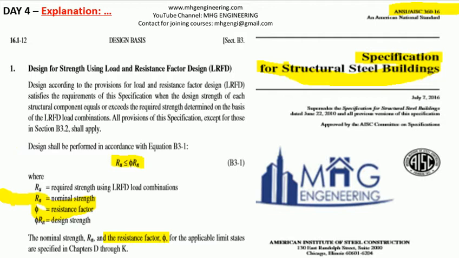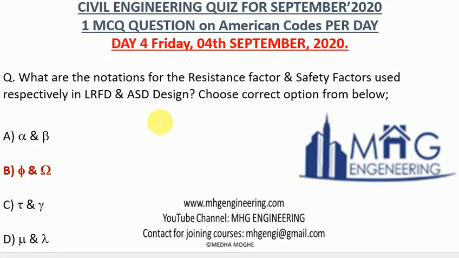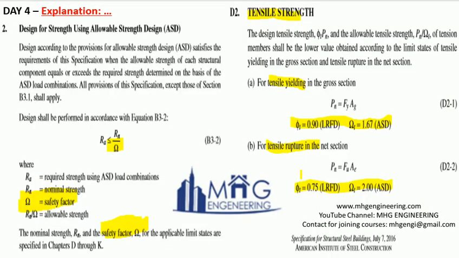I am going back to my question. This is that resistance factor, phi, in option B. And now I'll show you the references and explanation for safety factor omega. So going to the next page, I have attached clause B3.2, and in that